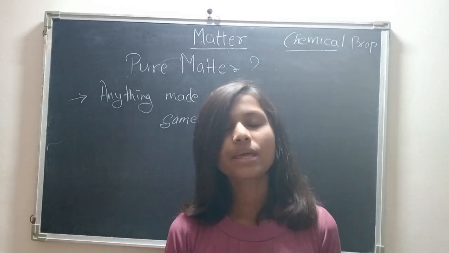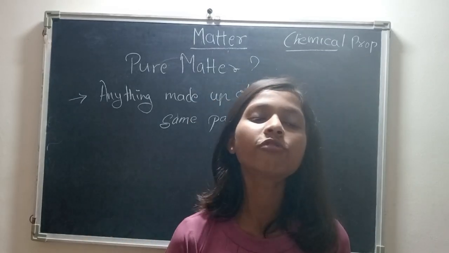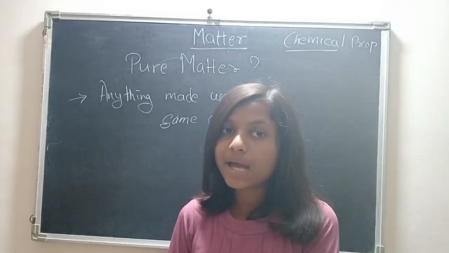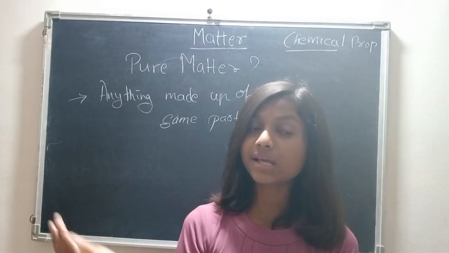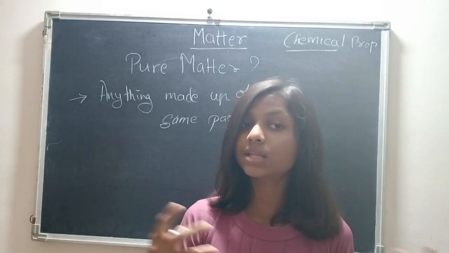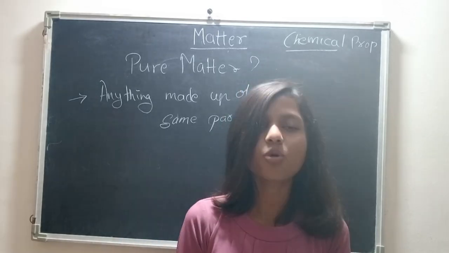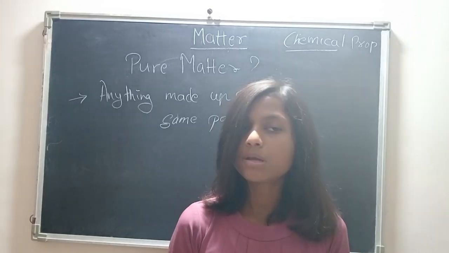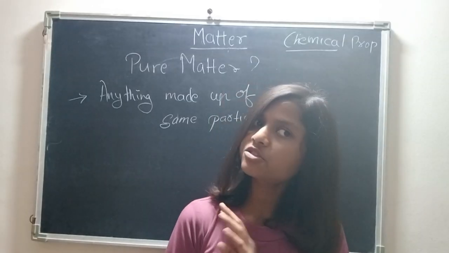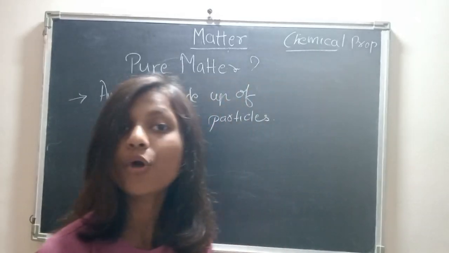But a scientist will think that milk is made up of water also, protein, fats, carbs, these many things are there inside milk. So these are particles of other things. So a scientist will think that no, milk is not pure, it is impure, means it is made up of something else. But a normal human being will think it is totally pure.